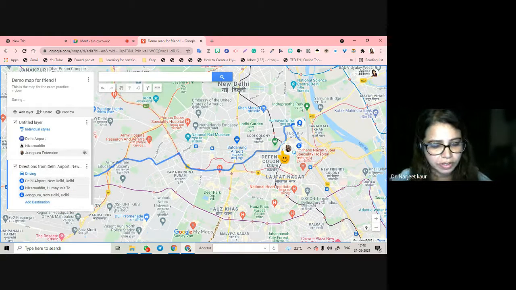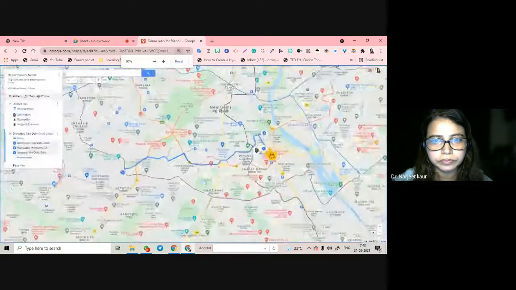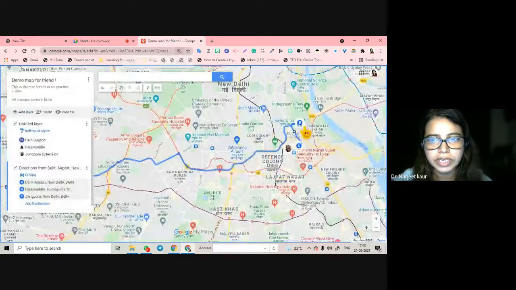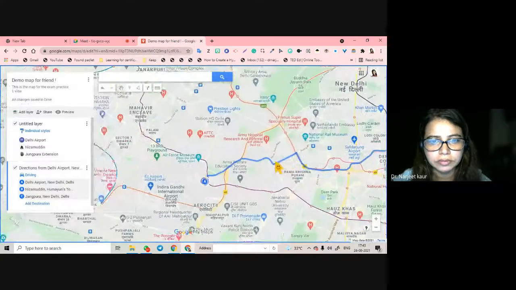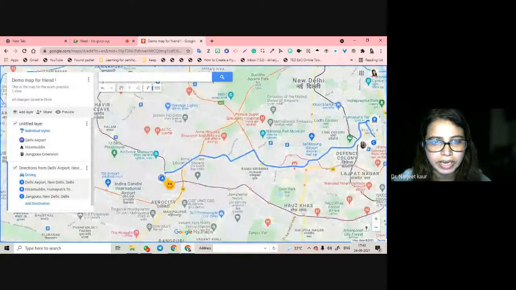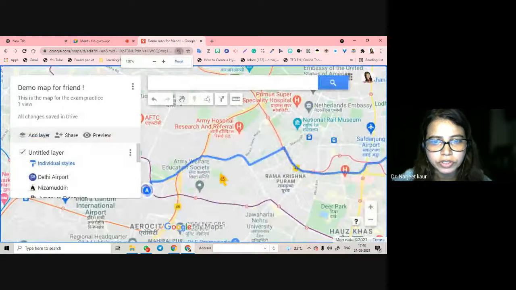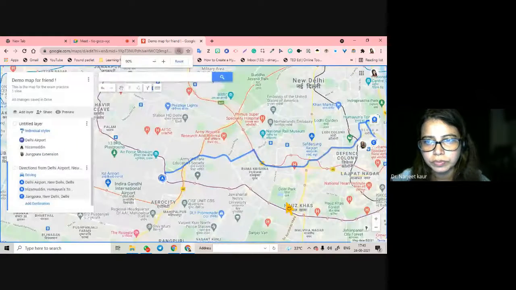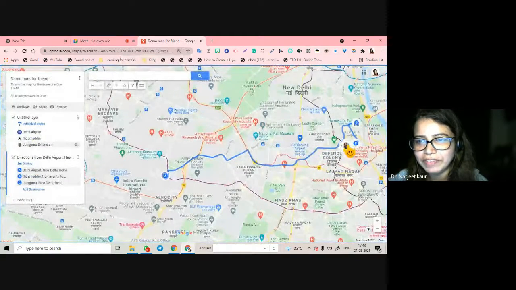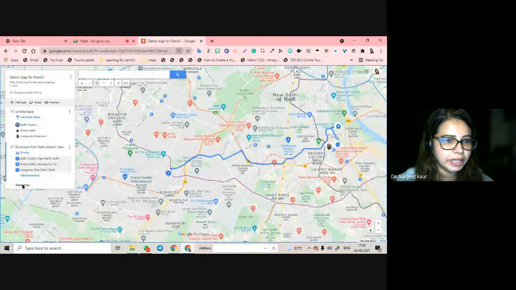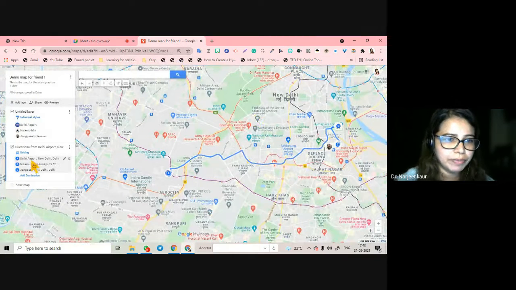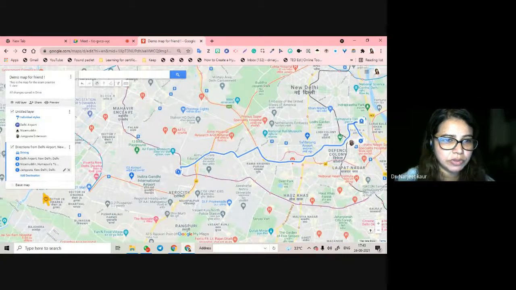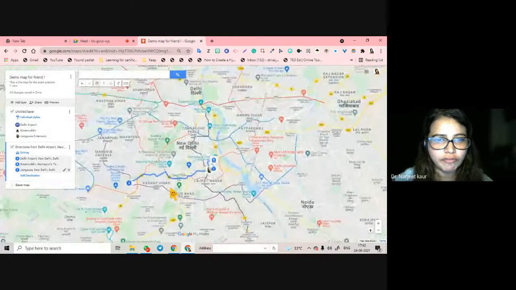And now you see, it has gone from A, this is airport. You see the symbol here, to B, which is a mosque here, and C, which is my photo. So this is how you have created a map for a person who's going to visit. You want to see it more clearly, you can choose what kind of map you can see in the base maps also. You can see what kind of map that you are going to see.